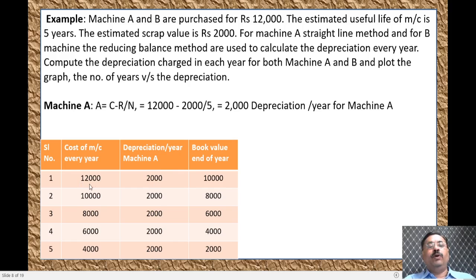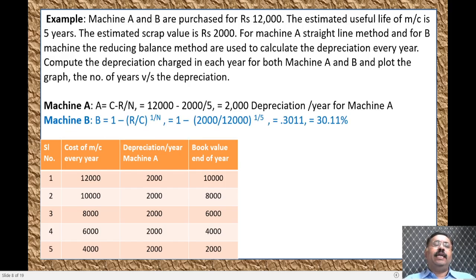The initial amount that you have invested is 12,000 rupees. In the first year, 2,000 rupees is the depreciation amount. The remaining amount will be 10,000. The 10,000 is taken for the second year, and depreciation again is 2,000, and the book value will be 8,000. Similarly, if you go up to 5 years, the book value will be 2,000 for machine A.